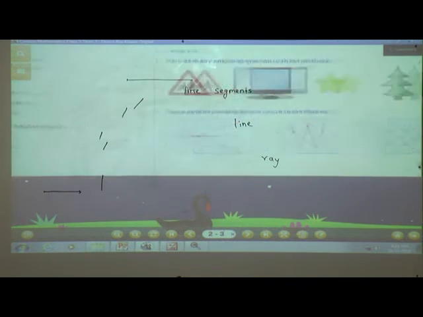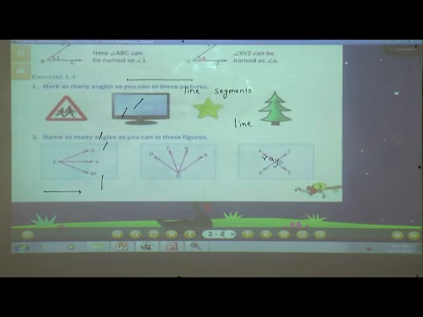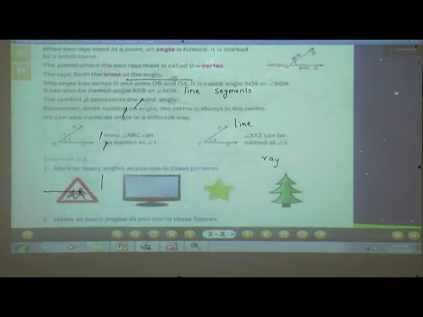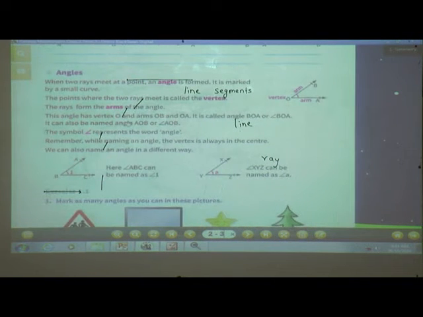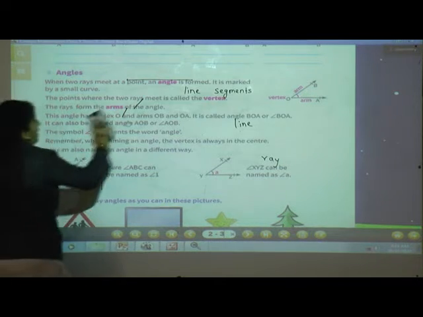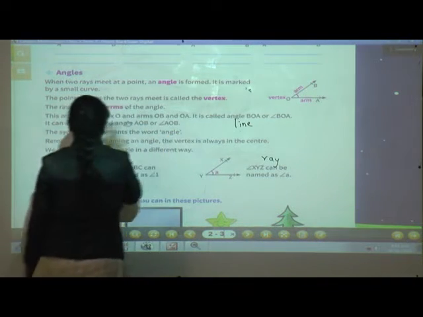Now here students, see angles. Students, what is meant by angles?